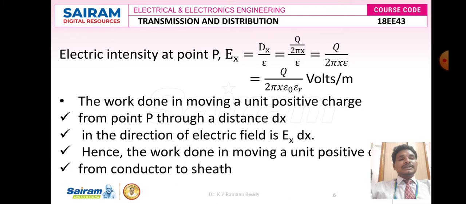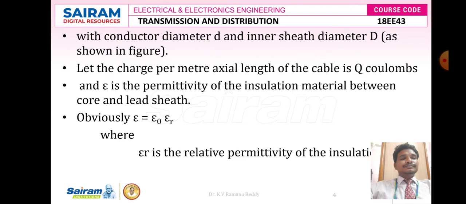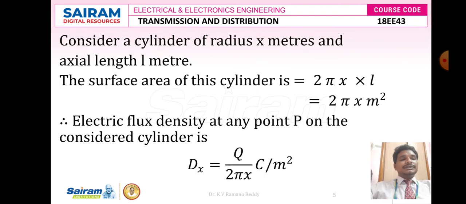The electric flux density Dx, as we know the formula, is q by 2 pi x. Dividing by epsilon, we can write the formula q by 2 pi x epsilon. Again, epsilon means we can write q by 2 pi x epsilon naught into epsilon r, where epsilon naught is the absolute permittivity and epsilon r is the relative permittivity of the insulating material between the core and lead sheath.